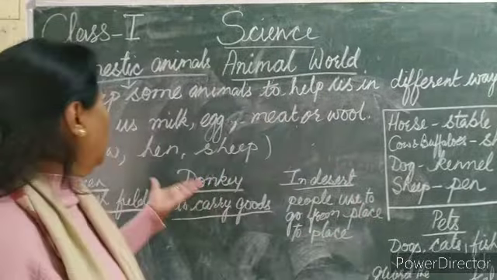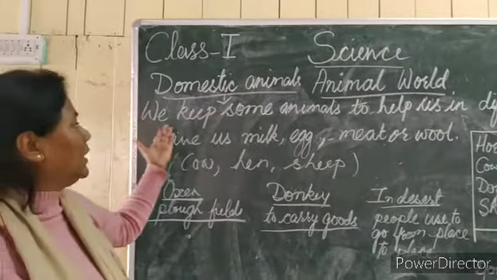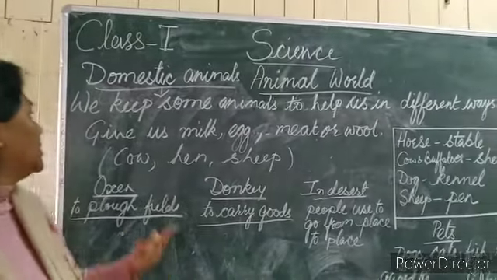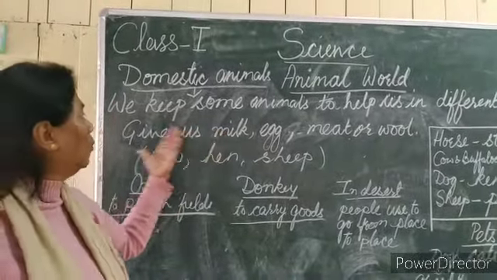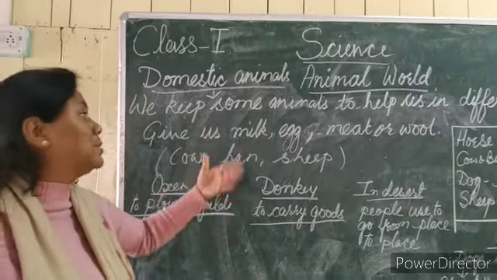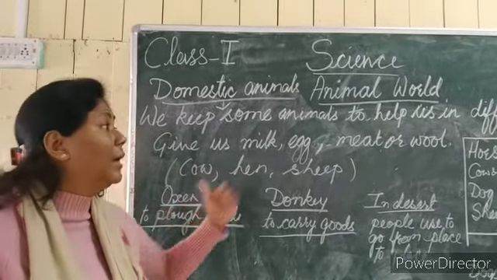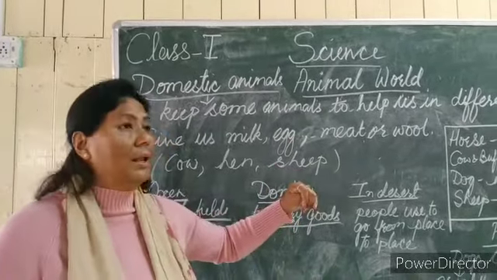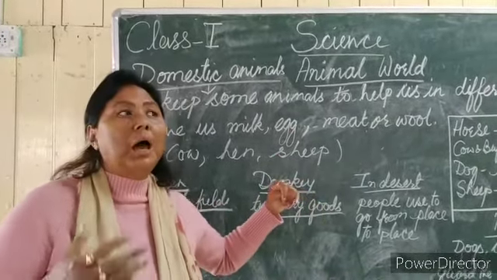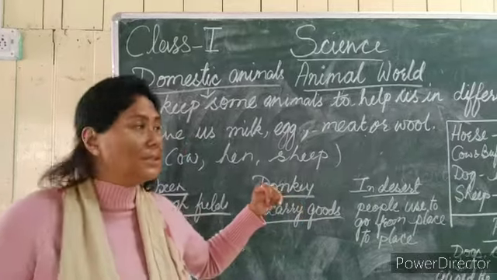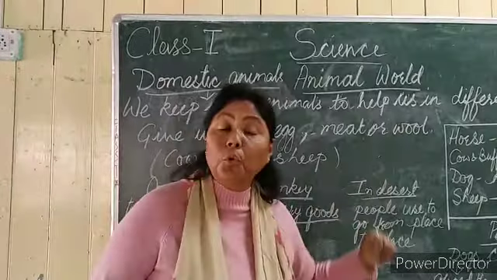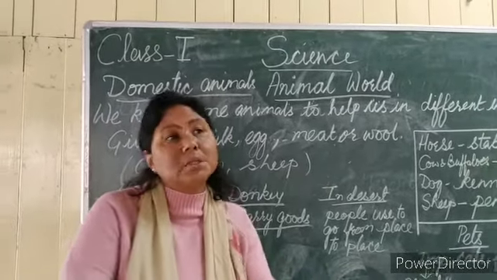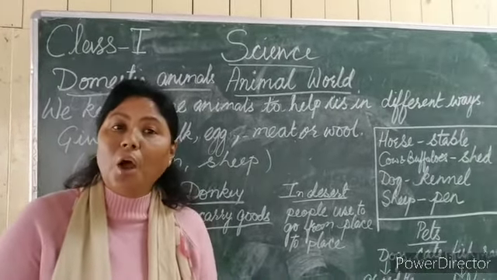Okay, so just see here, I have written we keep some animals to help us in different ways. Now, what do they give? Why do we keep those animals? Because they give us milk, and they give us egg. They also give us meat, like goat also. Now, we call it mutton, isn't it? And then they give us wool also. That is why we are wearing this sweater, no? So this sweater is made out of wool.